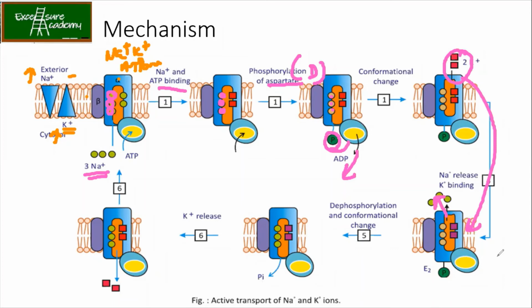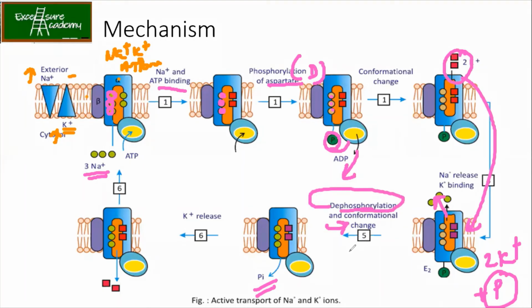You still have 2 K plus and a phosphate group. Now once the phosphate group has been removed, it undergoes dephosphorylation. This dephosphorylation causes the second conformational change, which results in the release of K plus. So again, these are all happening in 6 steps, like your previous calcium 2 plus ATPase.